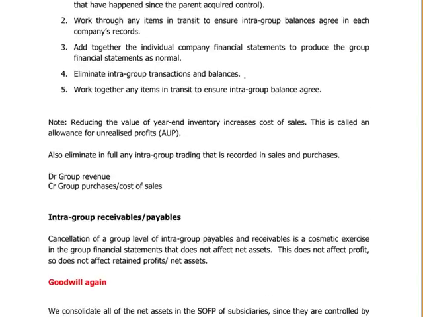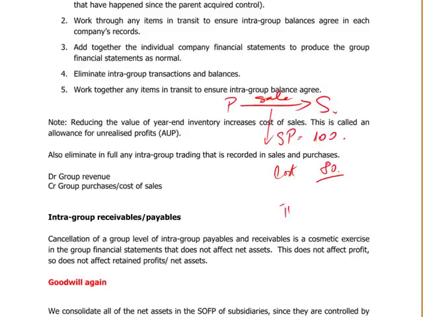So if you look at, let's say you have the parent and you have the subsidiary, and the parent makes a sale to the subsidiary for the sake of example, and let's say you have a selling price of 100, but the cost of those items was 80, and therefore parent company records a profit of 20. And let's say we sold these items and 100% of these items are with S at date of consolidation. In other words, are not sold outside the group. If they are not sold outside the group, we have not, from a group perspective, earned this profit just yet.